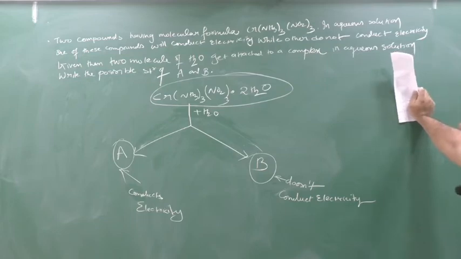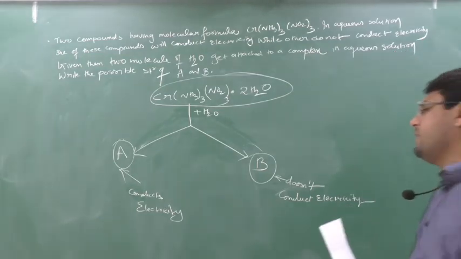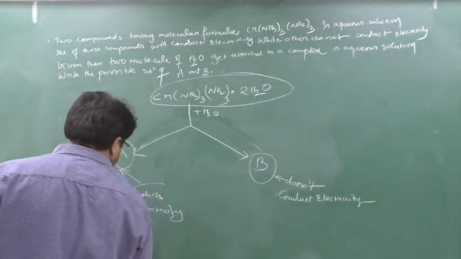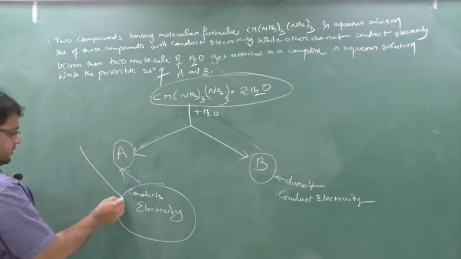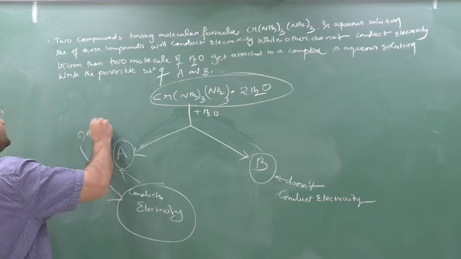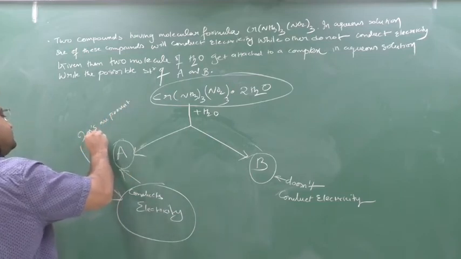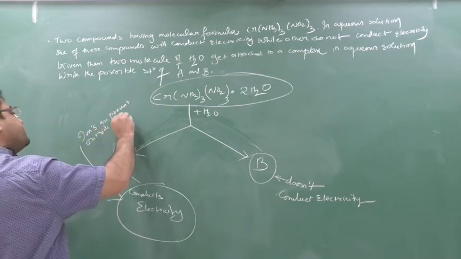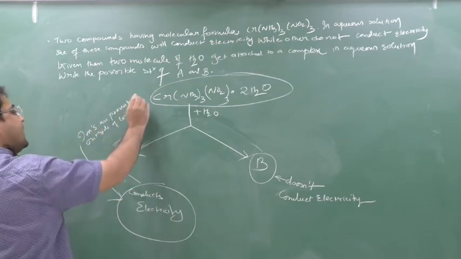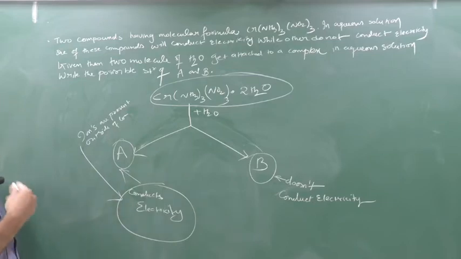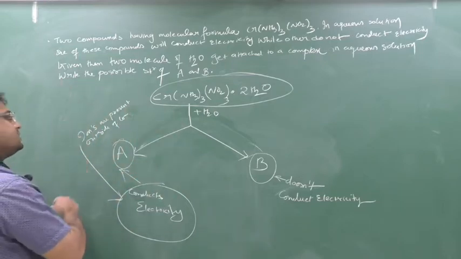One compound conducts electricity, but the condition for the conduction of electricity is that ions should be present.